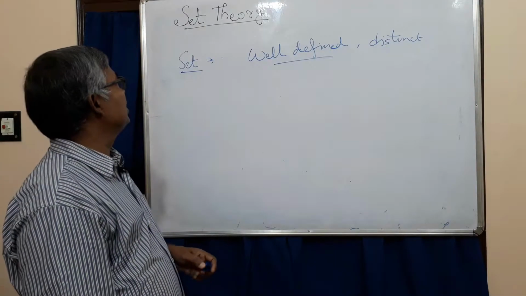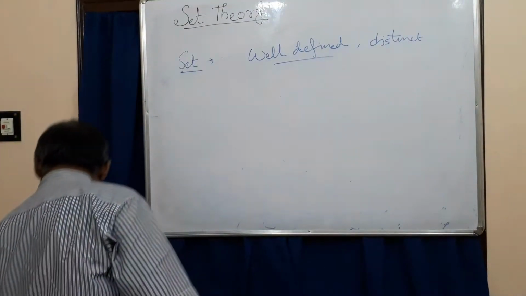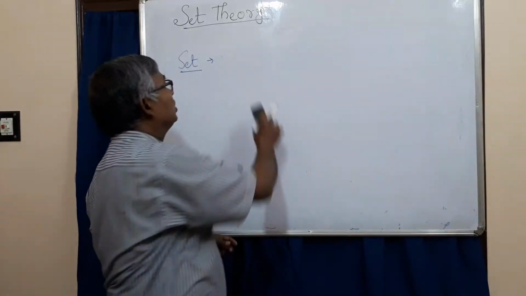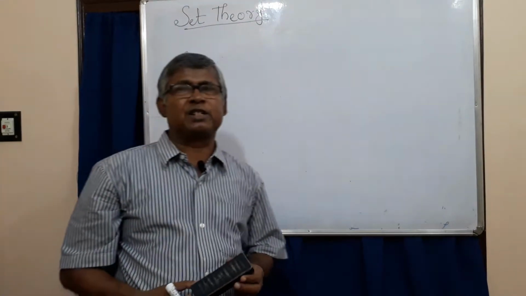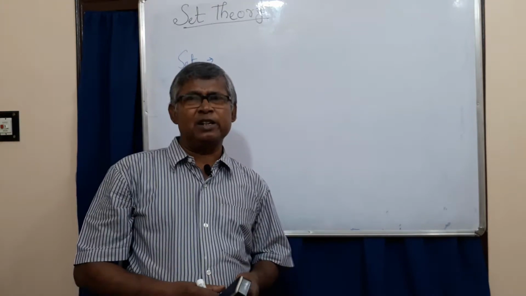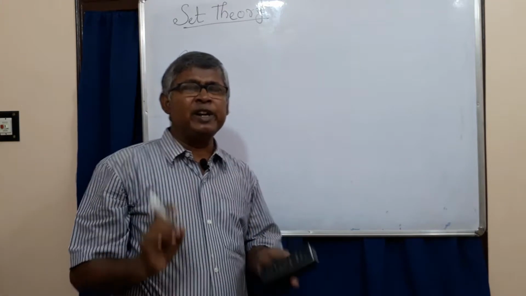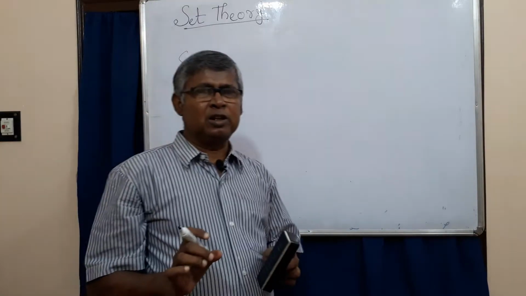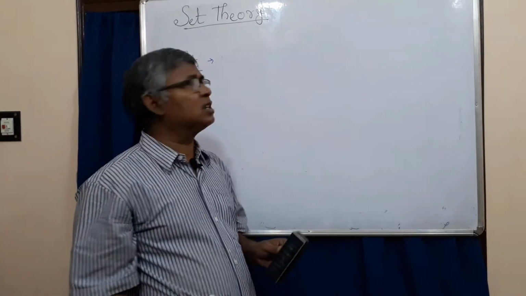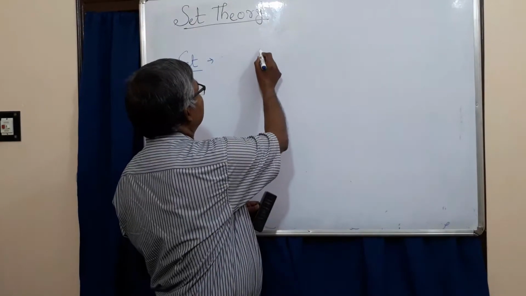Now let us define what is a set. A set is a collection of well-defined objects. What do we mean by well-defined? Well-defined means our objects should be clearly identified. Suppose we are stating the set of students.